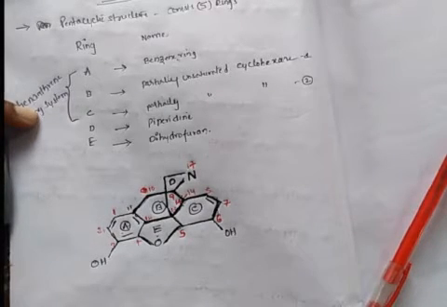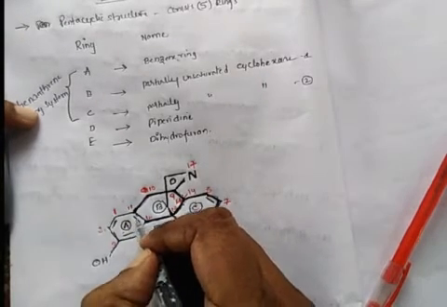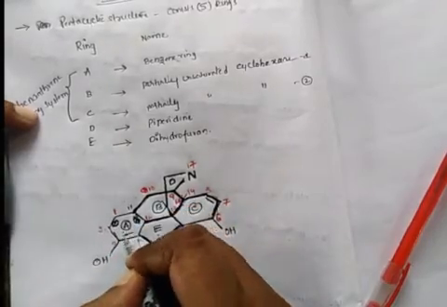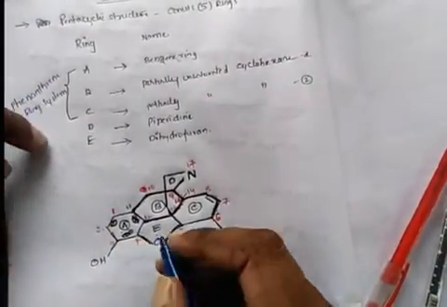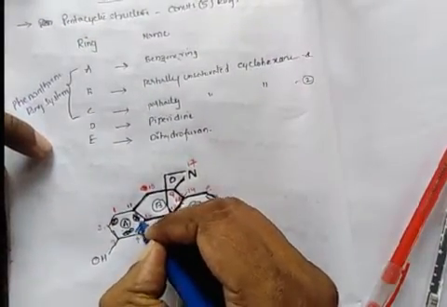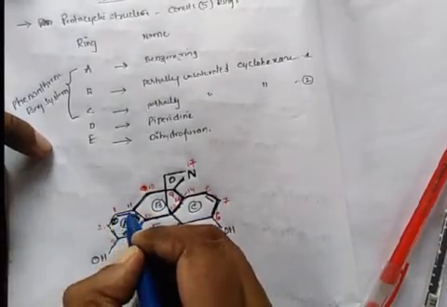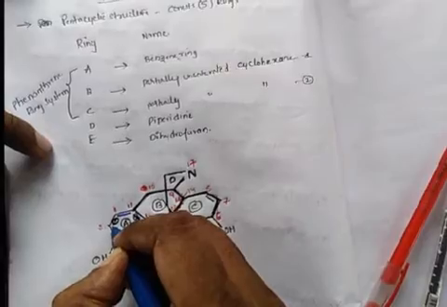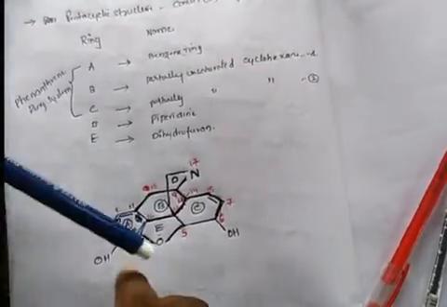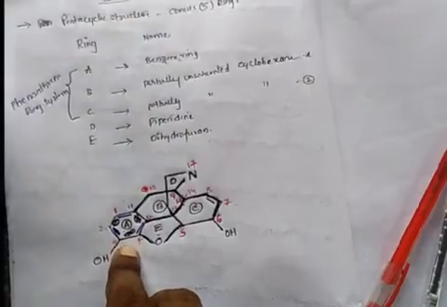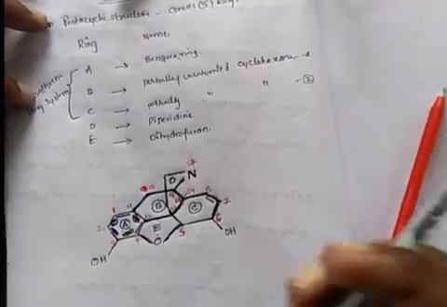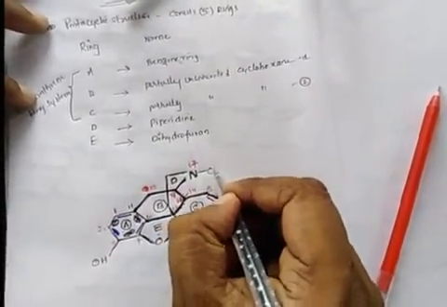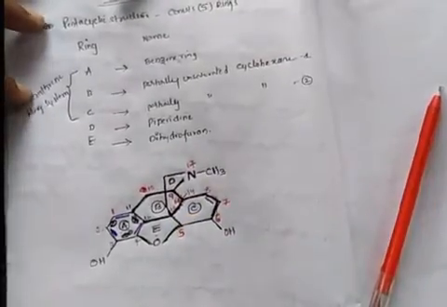This is not the correct way to draw the bonds. I will draw with the sketch pen to make it clear. I mistakenly drew it earlier. So here a double bond, double bond, double bond. This is the way of writing double bonds in benzene. Previously I mistakenly drew it, and this is the correct way of writing the bonds. And there is a CH3 group. This is the structure of morphine.